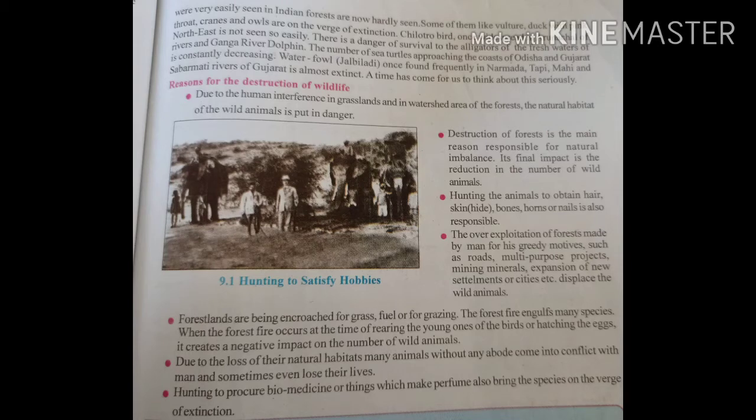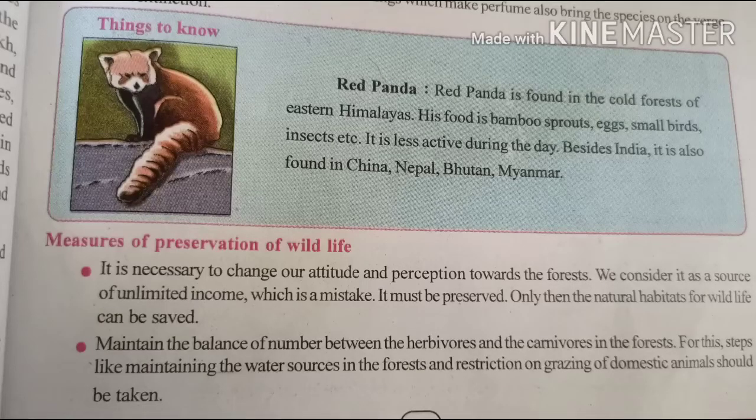Hunting to procure biomedicines and things that make perfume also brings species to the verge of extinction. Many animals are used for biomedicines and to make perfume, and due to this many species are on the verge of extinction. Students, you have to learn these reasons for the destruction of wildlife for 2 or 3 marks. Important question.